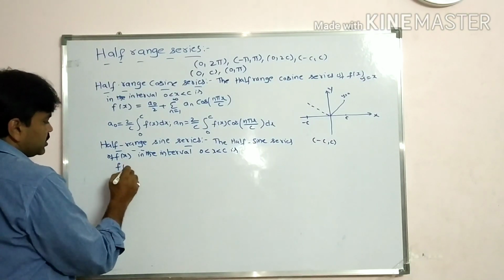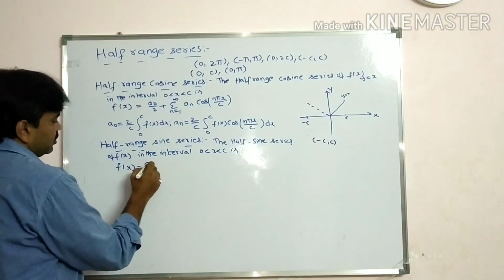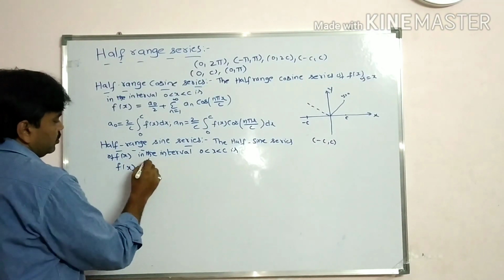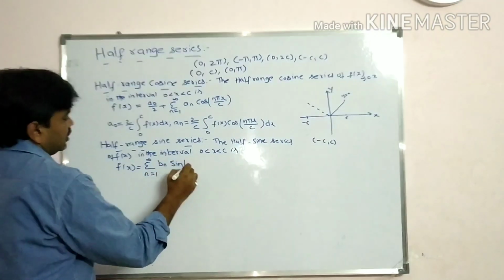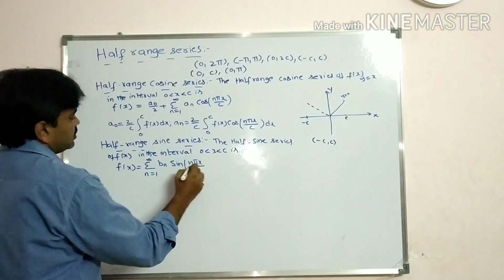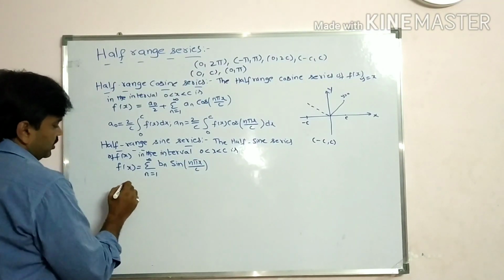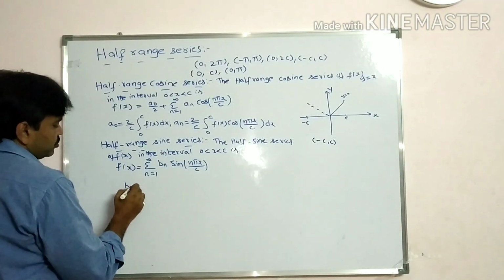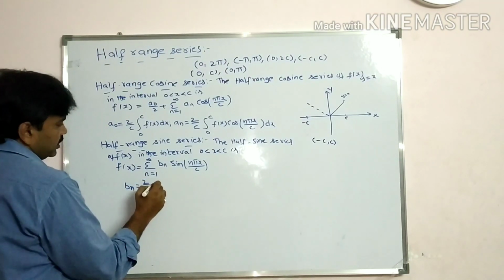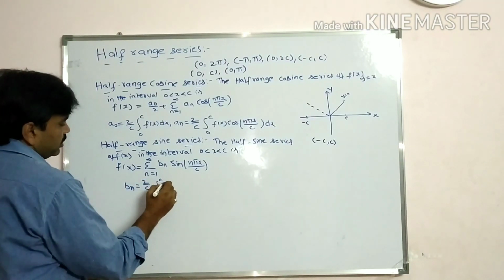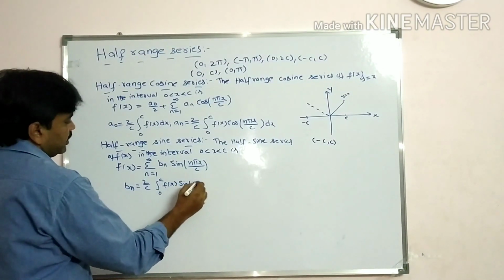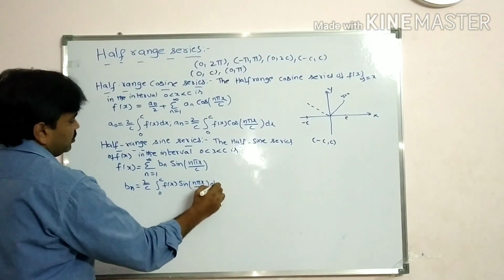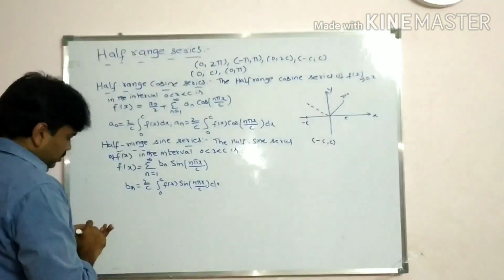Now f of x is equal to sigma n is equal to 1 to infinity bn sin n pi x by c, where bn is equal to, come on tell me students now, 2 by c integral 0 to c f of x sin n pi x by c into dx.